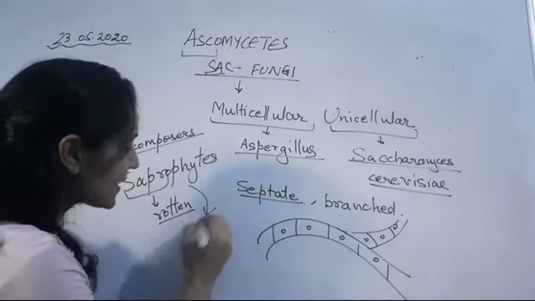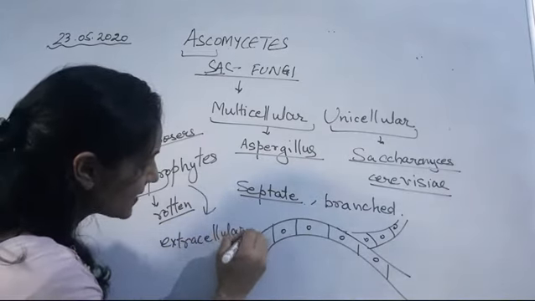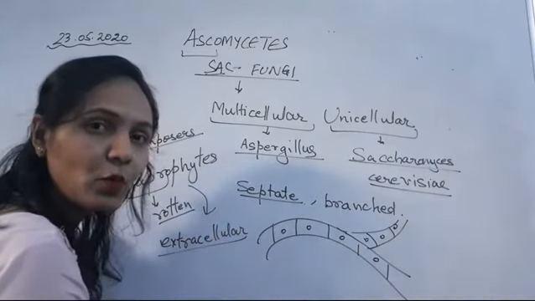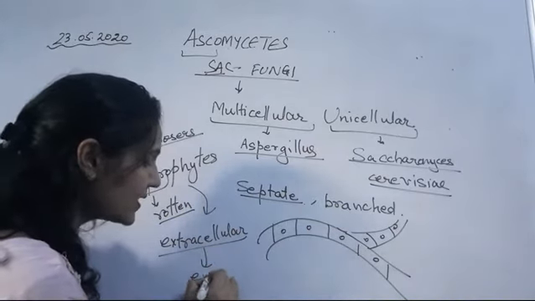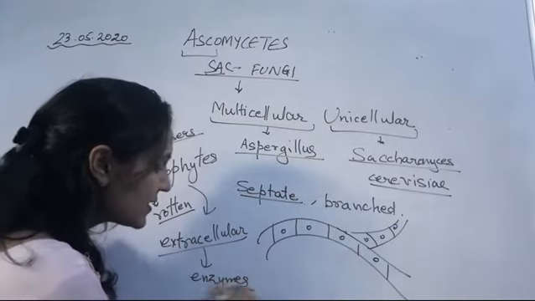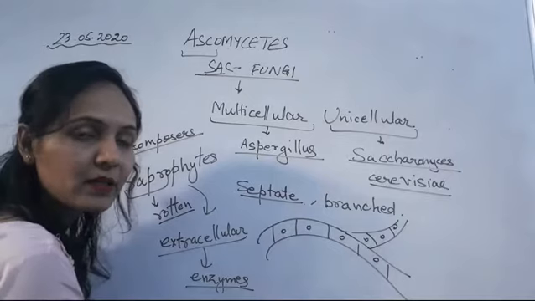They release extracellular enzymes on the substratum where they are acting. After releasing these enzymes, they feed on that matter and break it into simpler ones.